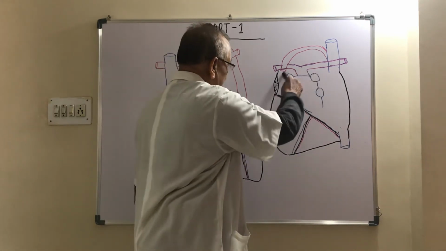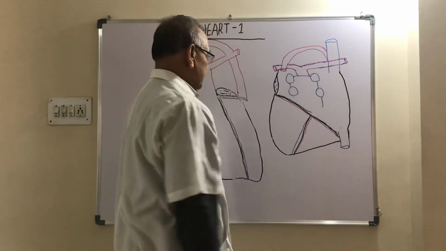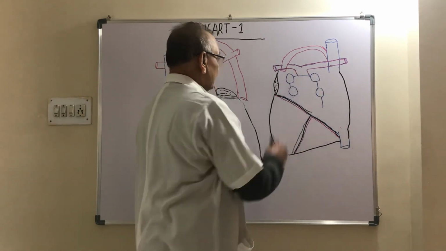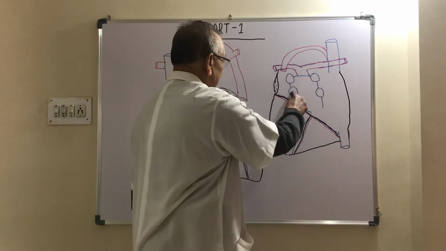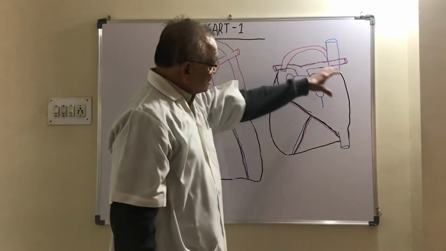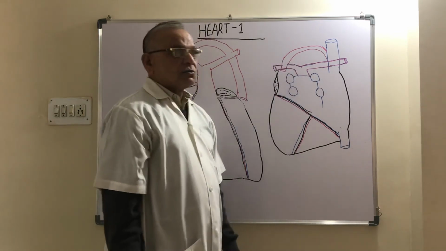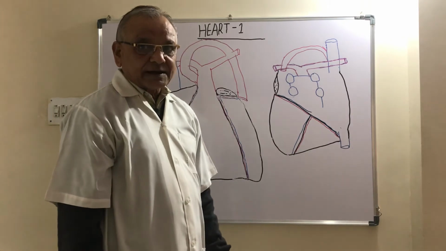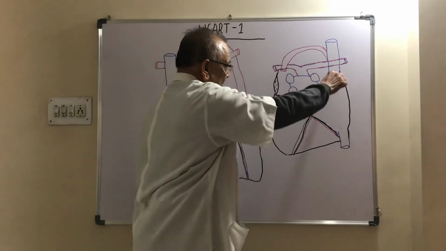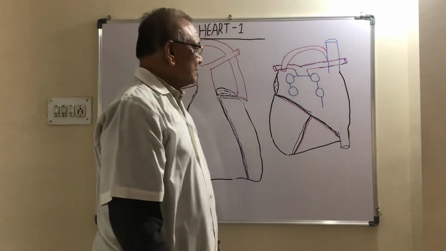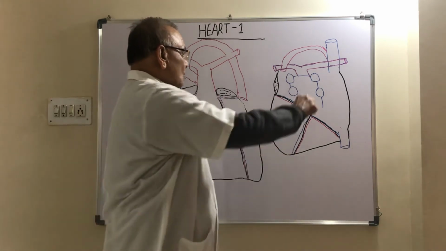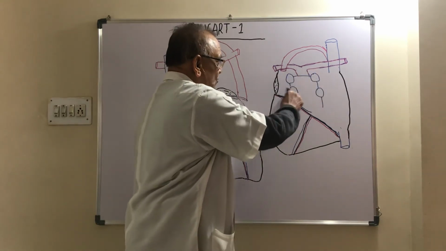And this is the left atrium. In the left atrium, four pulmonary veins open, two right and two left, and this is the auricle of the left atrium. So the base is formed by the two atria. The major part of the base is formed by the left atrium, and a small part by the right atrium.